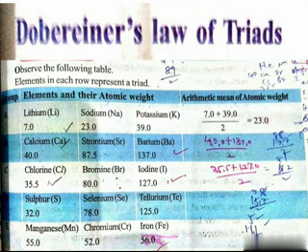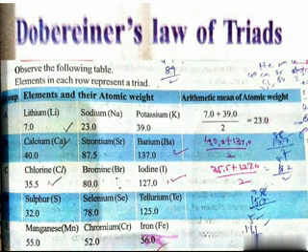Once you observe the table, these elements in each row represent a triad. In the table of Activity 1, each row has three elements along with their atomic weights. What are they in the first row? Lithium, sodium, potassium. These elements have similar chemical properties. Like this, he took these three elements.